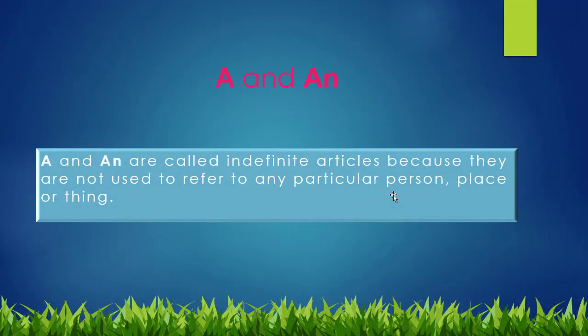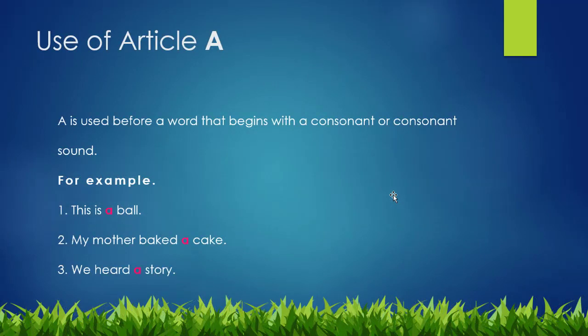First of all, we will see about A and AN. A and AN are called indefinite articles because they are not used to refer to any particular person, place or thing. The articles that are used with the name of any general thing, place or person are called indefinite articles, A and AN.